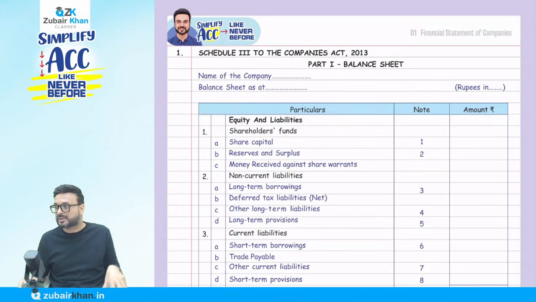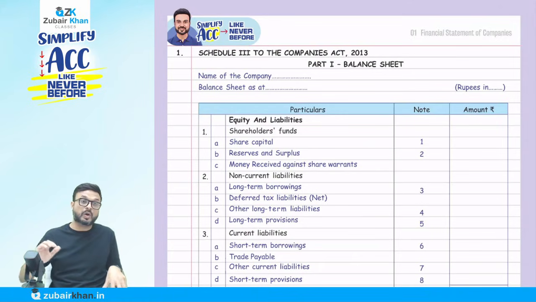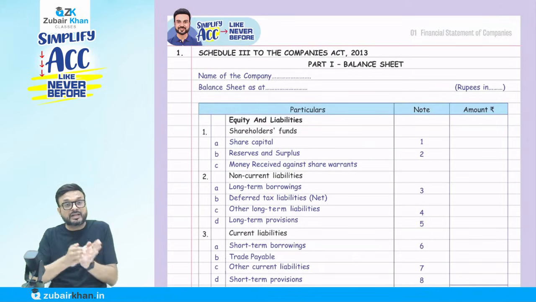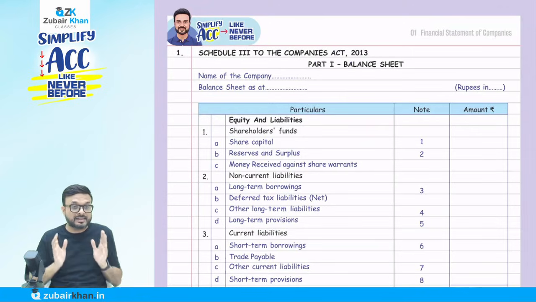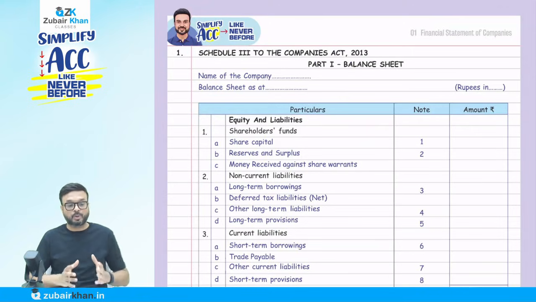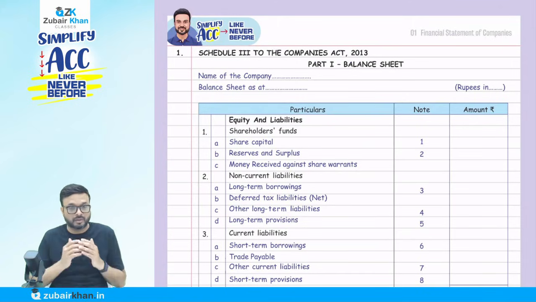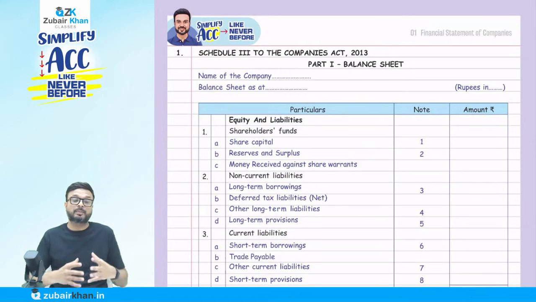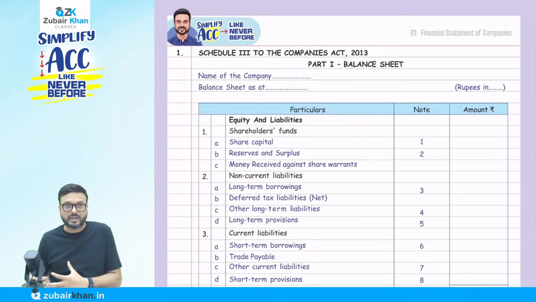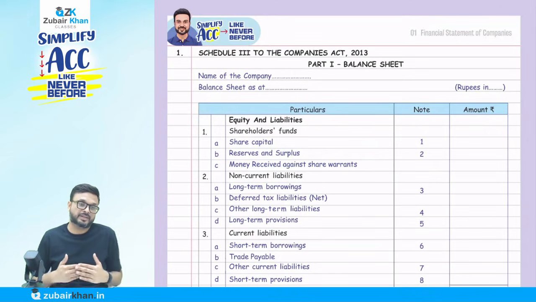Let me tell you, I'm not saying that you cannot score in taxation and law. You can score there, but to score 80 plus in accounts, you can do that. It is easy to do. It will help you to clear the group, even for the aggregate of both the groups. It will help you if you're looking for the rank. That is going to help you, because it's a scoring subject. And what I'm expecting from you is your consistency.